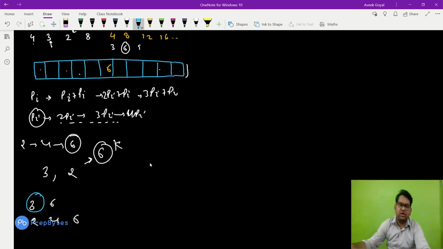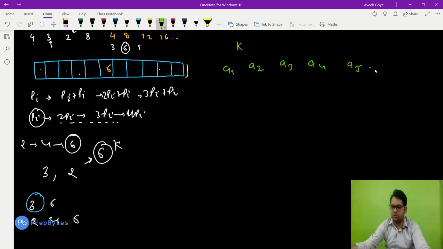Now I hope you got the logic from this explanation itself. What we have to do is, we are given K and we are given array elements A1, A2, A3, A4, A5 and so on. We just need to check whether K is divisible by the element AI or not. If it is divisible by AI, then what is the quotient? That is, what is K divided by AI?